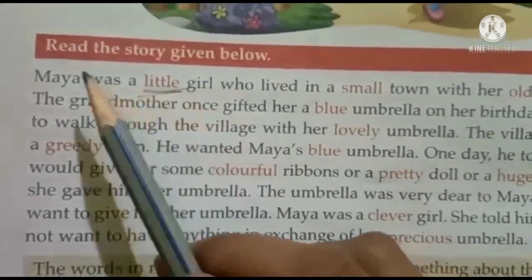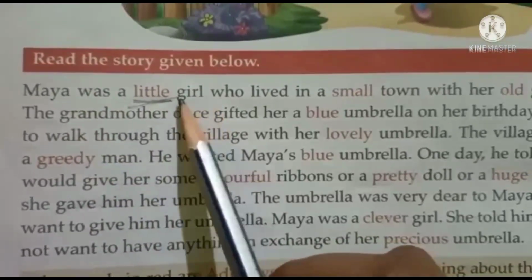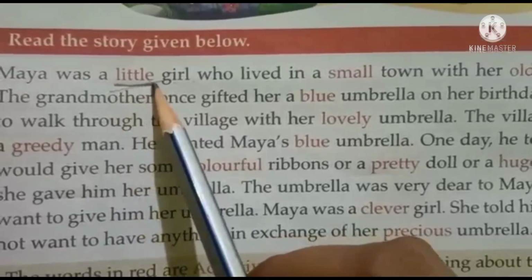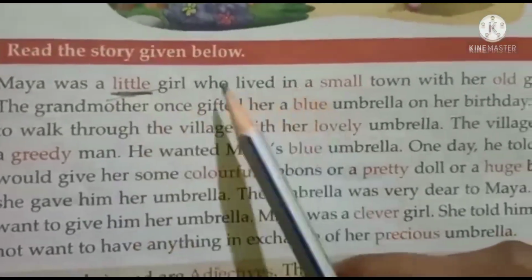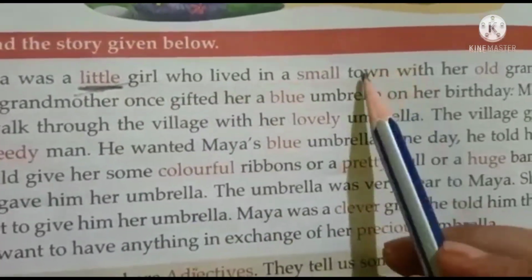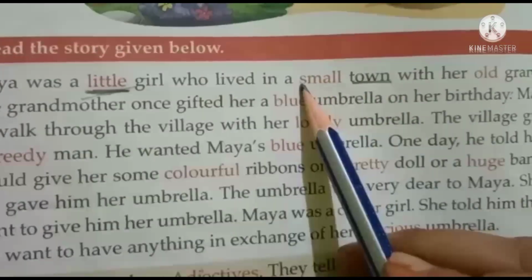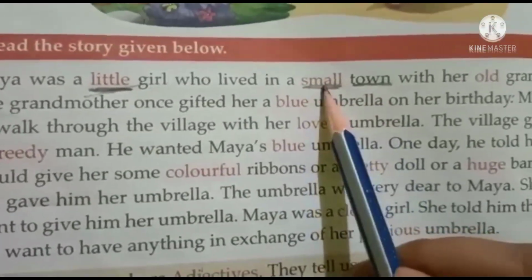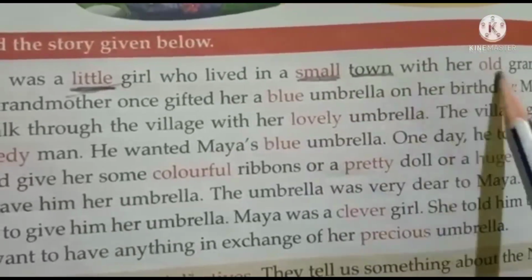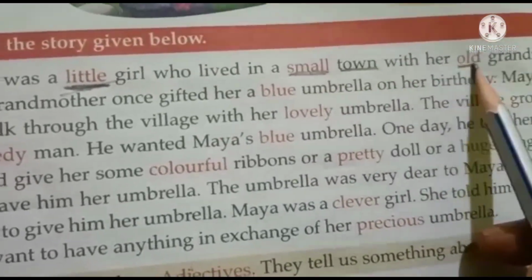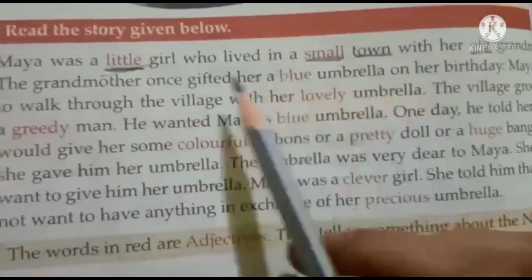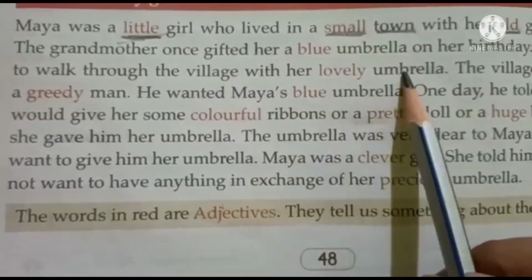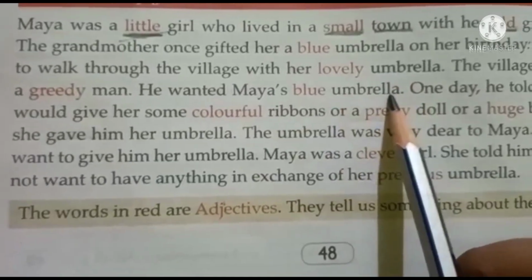Okay, red color. Mary was a little girl. So girl is a noun. Little is describing the girl, so little is a describing word. Who lived in a small town. So town is a noun. Small is describing the town. So small is a describing word. With her old grandmother, old is a describing word. Similarly, children, here you can see the words that are written in red. They are describing the nouns that are written after them.